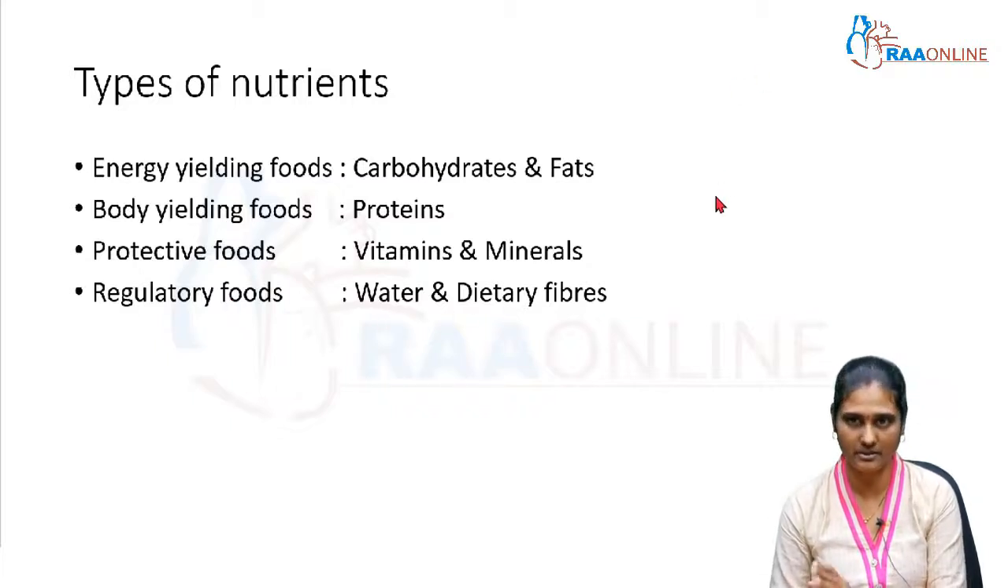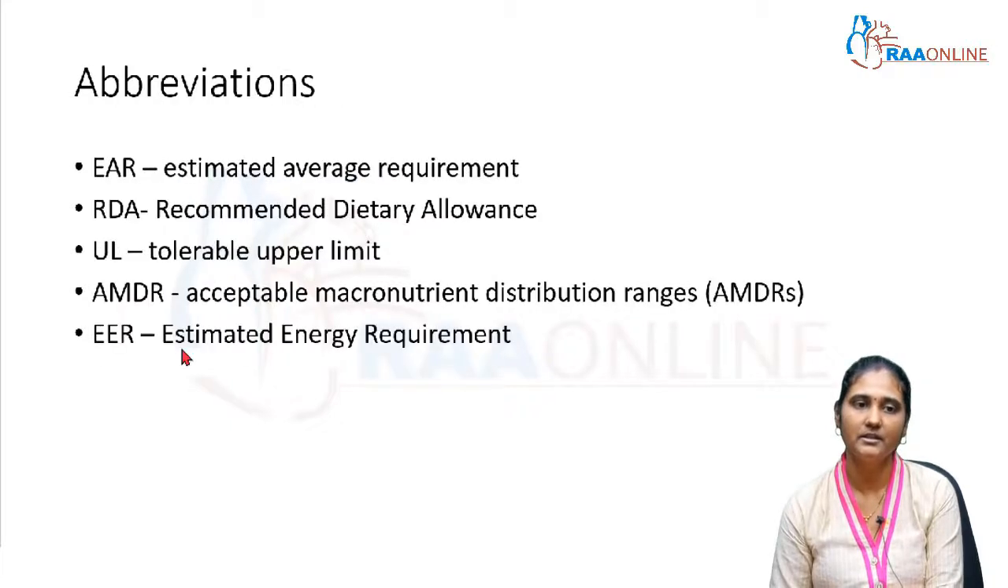So before moving on into the topic per se, you need to know certain abbreviations which are used frequently in the context of nutrition. That is EAR, estimated average requirement; RDA, recommended dietary allowance; UL, upper tolerable limit; AMDR, acceptable macronutrient distribution ranges; and EER, estimated energy requirement. In the coming slides, we will be discussing in detail about each and every one. These are common abbreviations in nutrition. You may get this in entrance exams or OSCEs also.